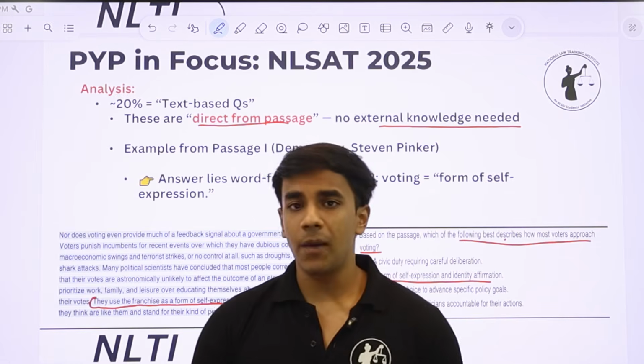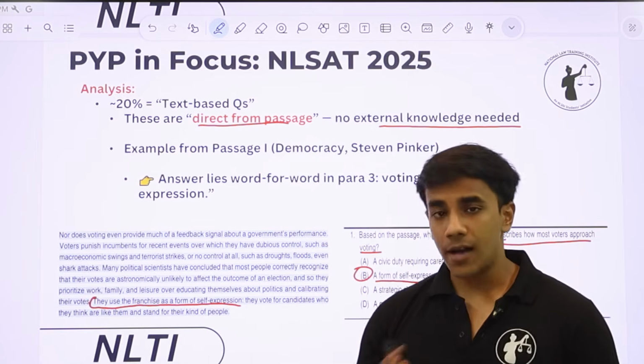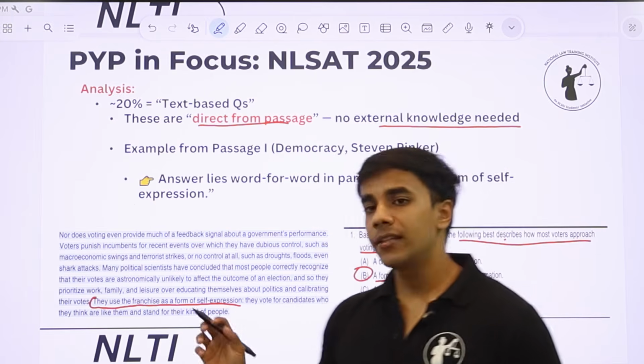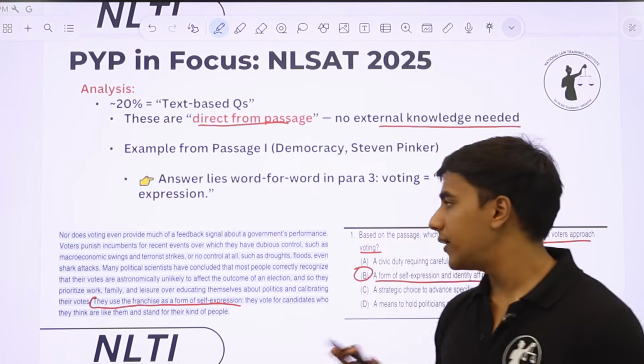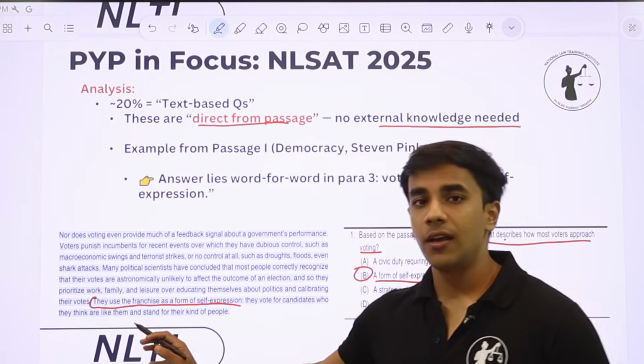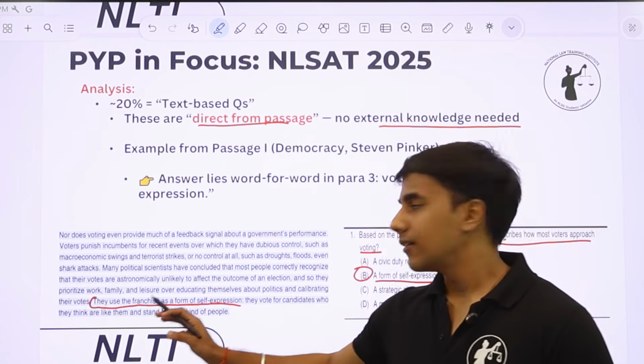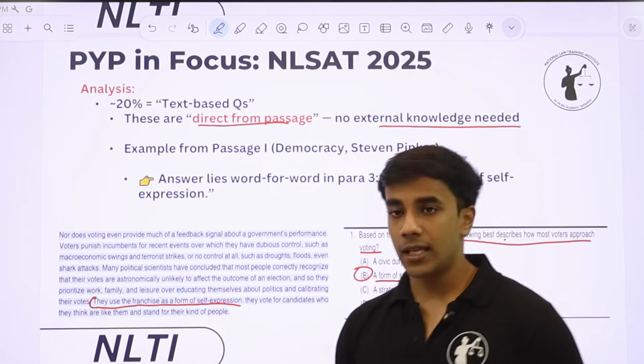So it's directly given in the passage, and these types of questions are frequently asked in the paper, and these are free marks. All you have to do is read attentively. Like here you can see in the passage it's directly given that voters use the franchise as a form of self-expression.